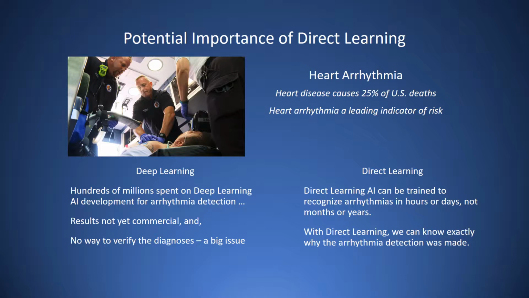Direct learning artificial intelligence can be trained to make heart arrhythmia diagnoses in days rather than years. And critically, for healthcare applications, we can know why the diagnosis was made.